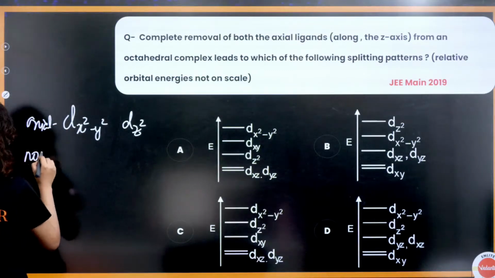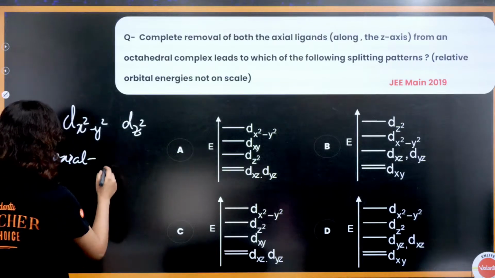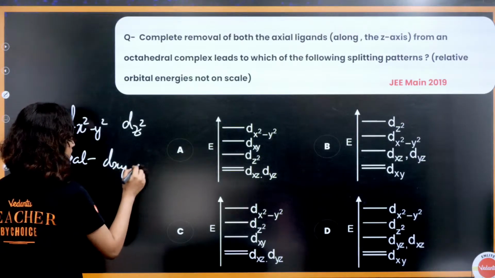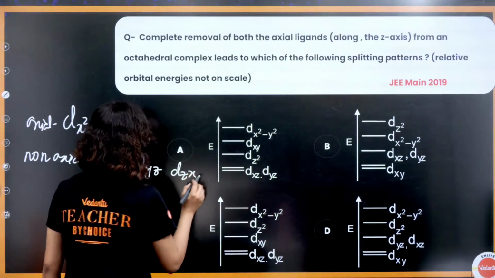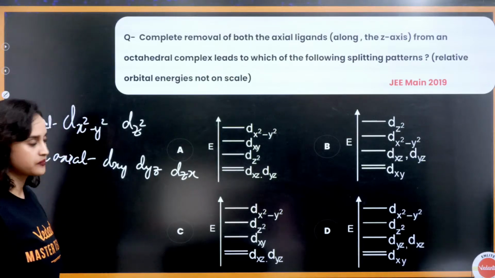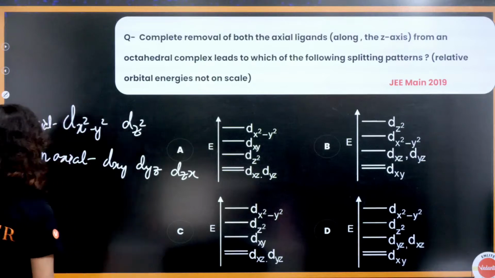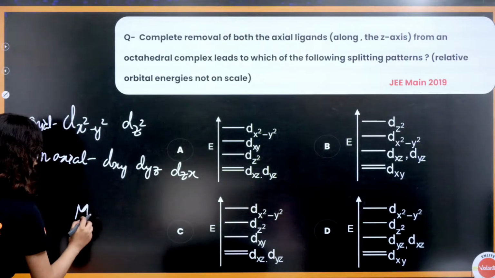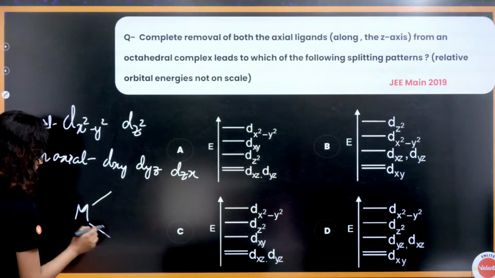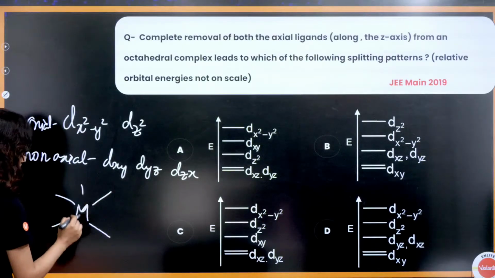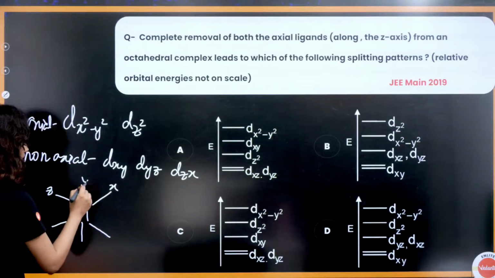So these are the axial ones. And which ones are the non-axial ones? The non-axial ones are the rest of them: dxy, dyz and dzx. Now, it's saying that it is an octahedral complex, right? If it is an octahedral complex, then M will be here, and let's say that this is Z, this is X and this is Y.